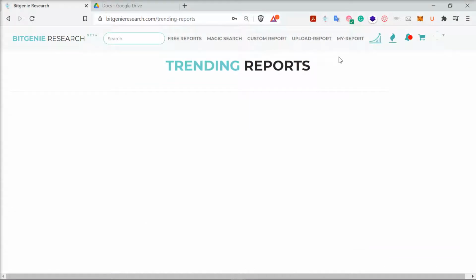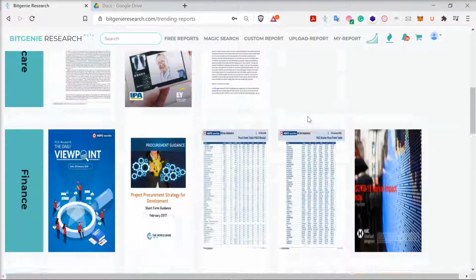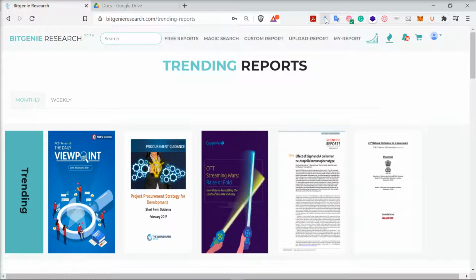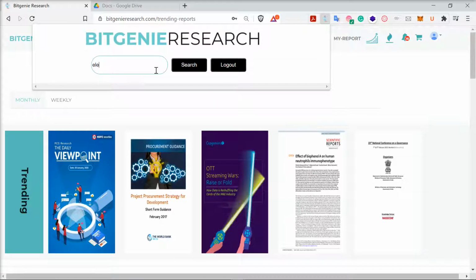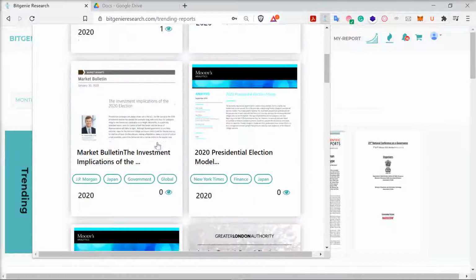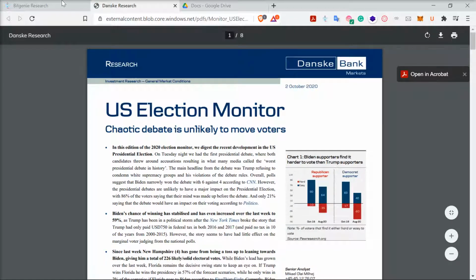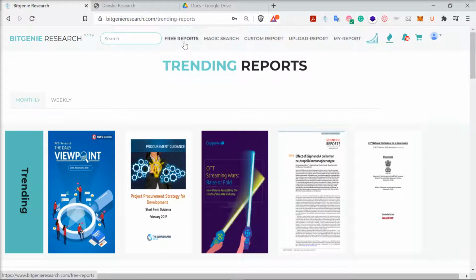There's a trending report section, where we show you reports based on different industries which are trending. There's a Chrome extension also which gives you very fast results. You can search any topic, and within a second you get and access that report. So that's how the platform works. We have a Microsoft add-in as well as API integration, and we have used Elasticsearch to make sure that the search is very fast.